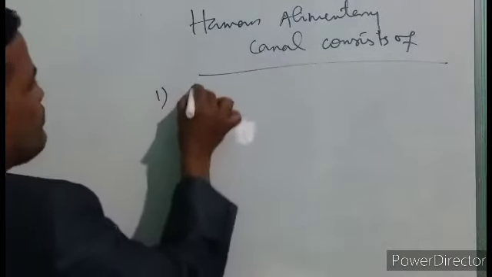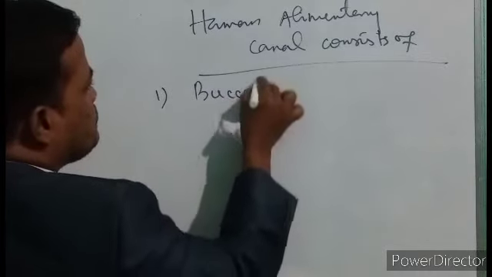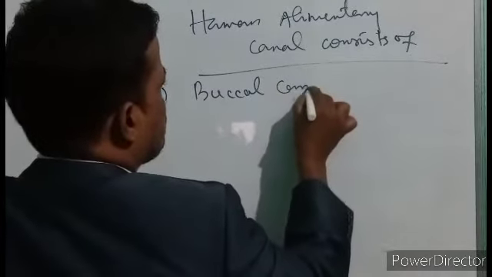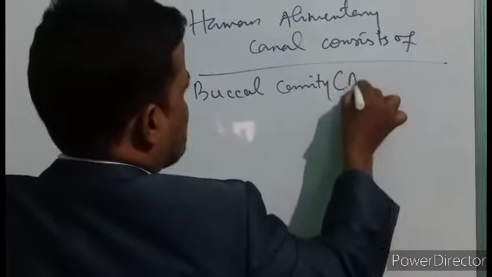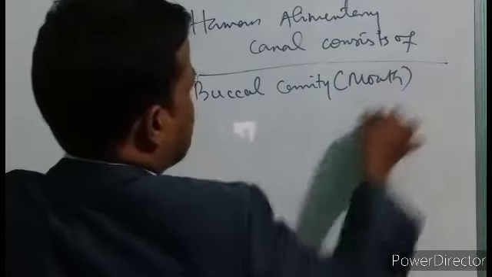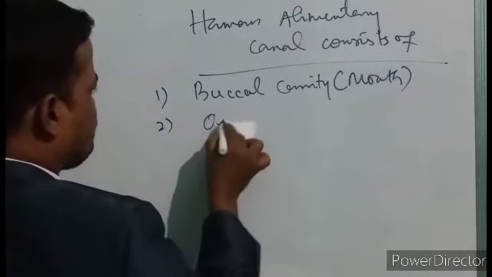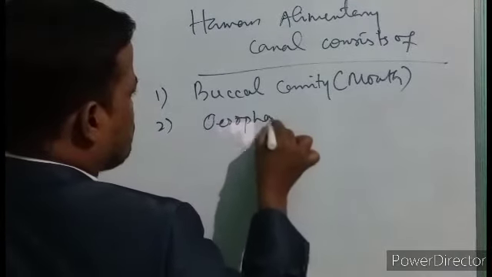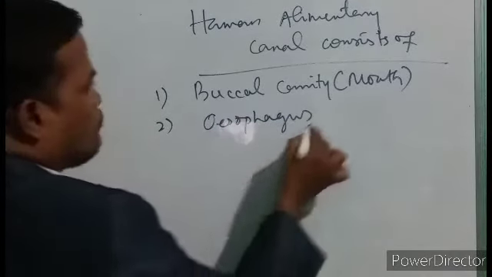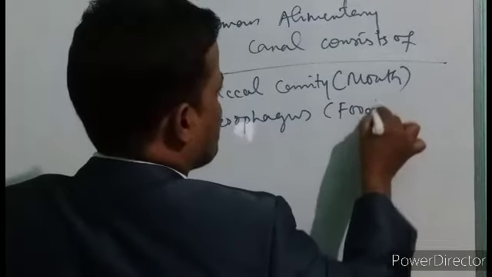Number one, buccal cavity, sometimes also called the mouth. Number two, esophagus, or food pipe.